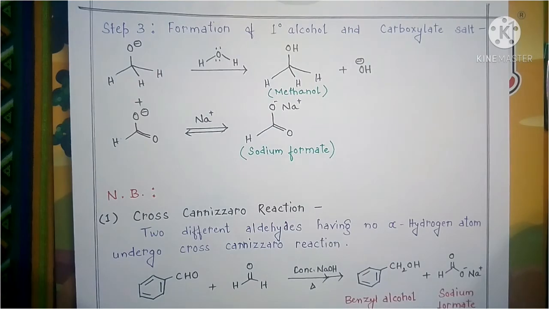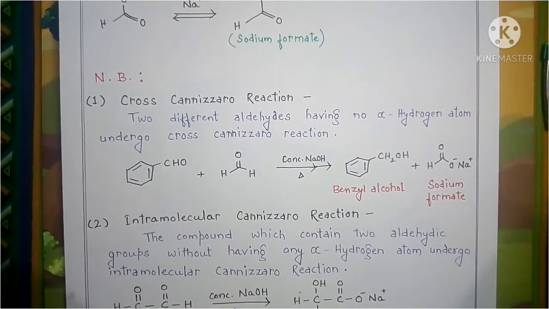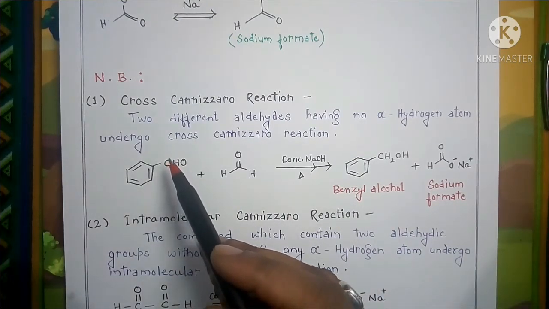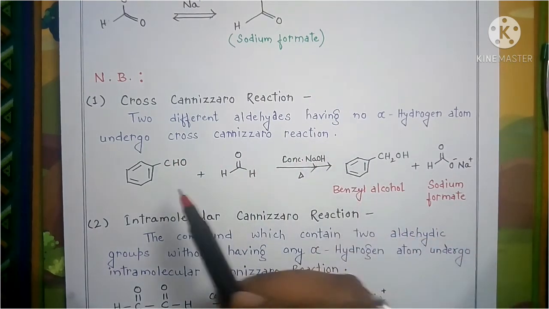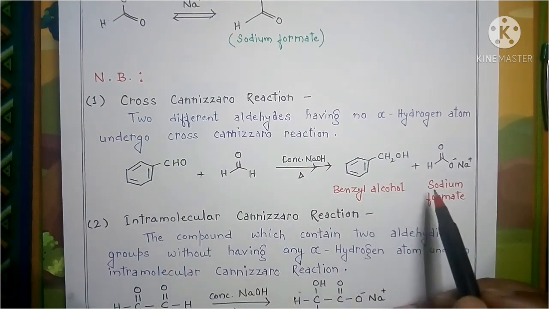Okay. Similar to the aldol condensation, which also gives the cross aldol condensation reaction, the Cannizzaro reaction also has two more types. The first one is the cross Cannizzaro reaction. Here two different aldehydes having no alpha hydrogen undergo the cross Cannizzaro reaction. We are taking two different aldehydes that both do not contain any alpha hydrogen atom, and it will give you the corresponding products.